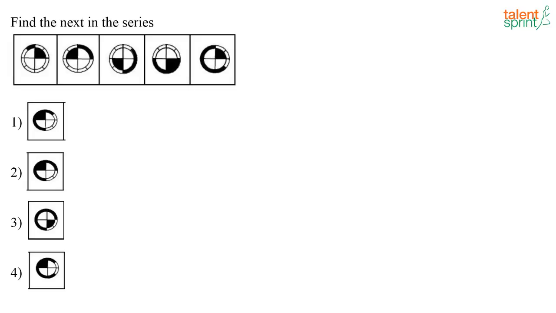What's happening in this series here? See, there is a circle, and this circle is divided into 4 equal parts. In the first figure, this part is shaded. Now, in the next figure, the shading is going anti-clockwise. So if this is shaded in the first figure, in the next figure this side is getting shaded, and then for the next figure this side, and for the next figure this side. See here, here, here, and then here. That is the pattern that keeps repeating for this sector.